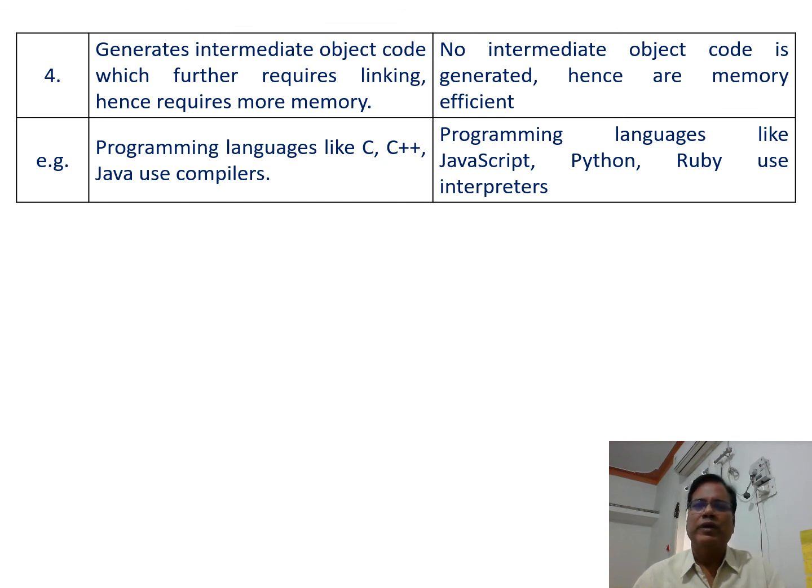So today we discussed what a compiler is, the process of the compiler, and also the interpreter. What is the process of the interpreter? Then we discussed the difference between the compiler's and interpreter's process.